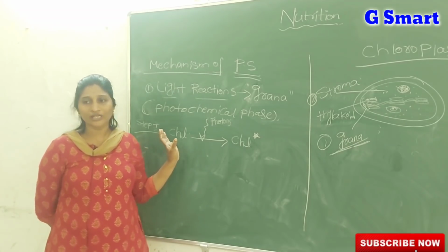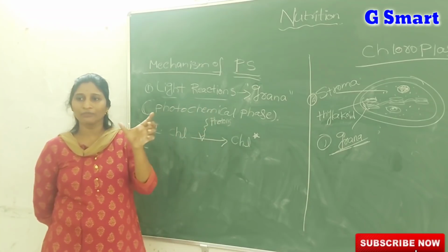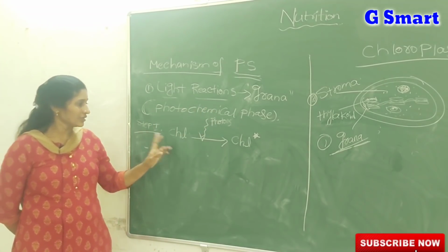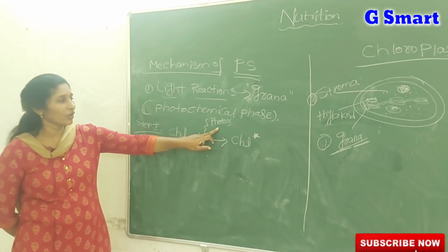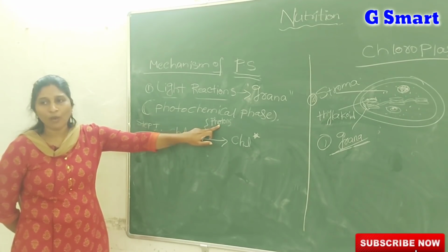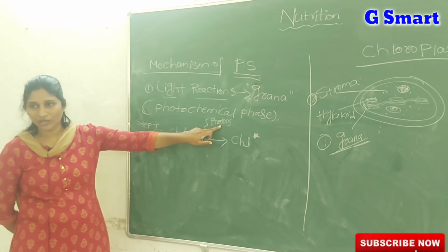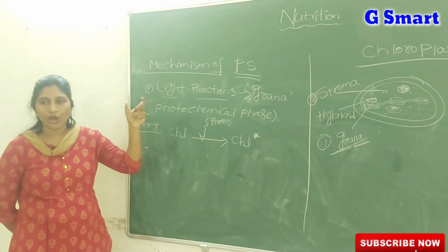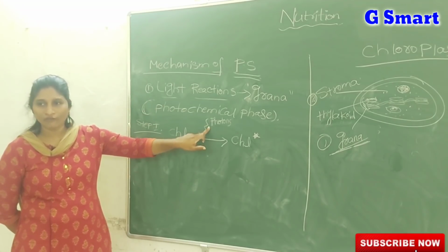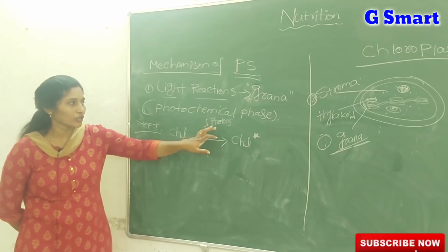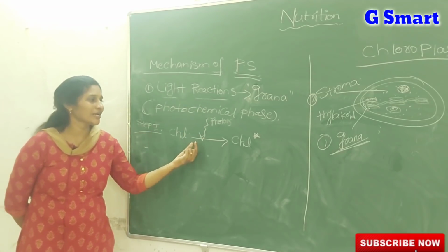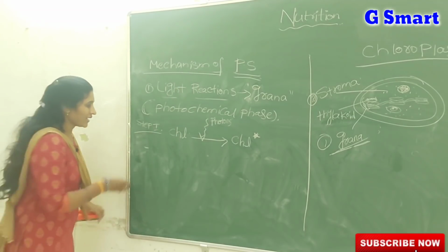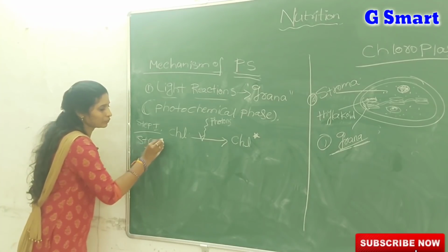So if asked what is the function of chlorophyll, it is to trap the light energy or solar energy. So in step 1, the chlorophyll molecule captures the light energy in the form of photons. Maybe you crossed this term in chemistry. Photons means small energy packets, small units of light energy. So chlorophyll molecules, by absorbing photons of light energy, become activated. Then what is step 2?